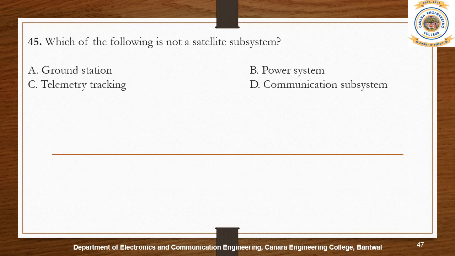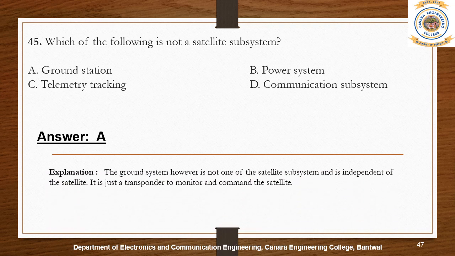The ground system is not one of the satellite subsystems. A satellite communication system consists of mainly two segments, the space segment and the earth segment. So accordingly, there will be two types of subsystems, namely space segment subsystems and earth segment subsystems.